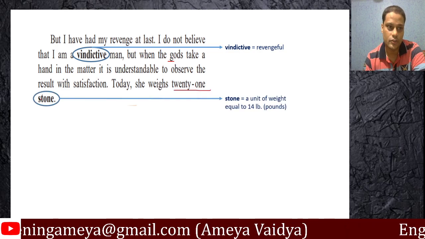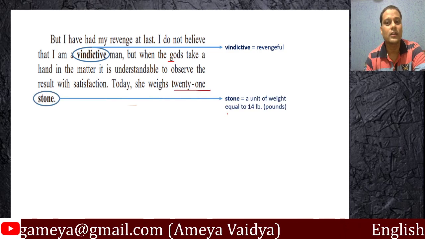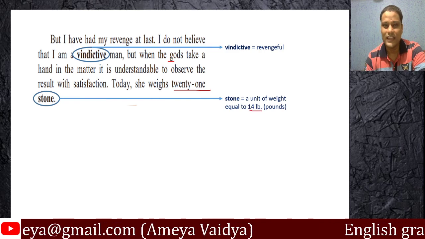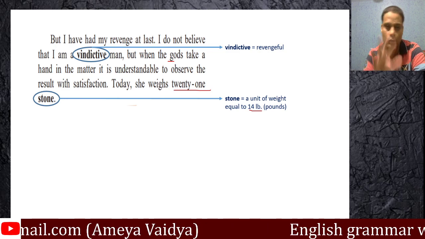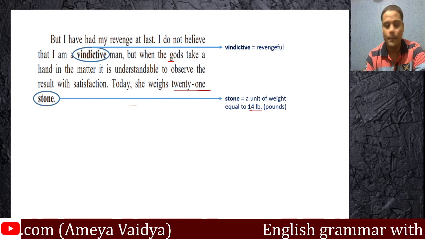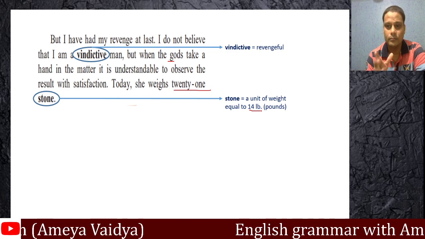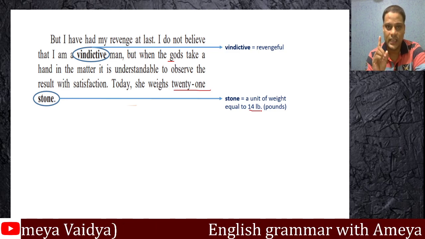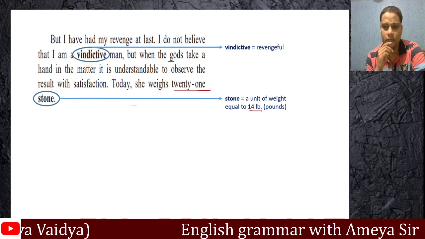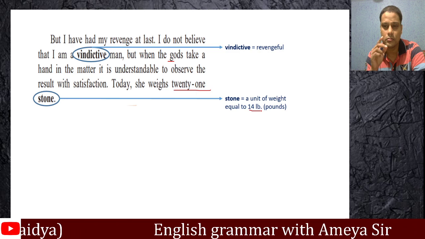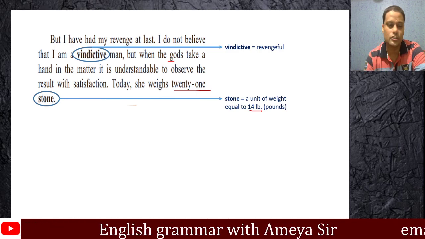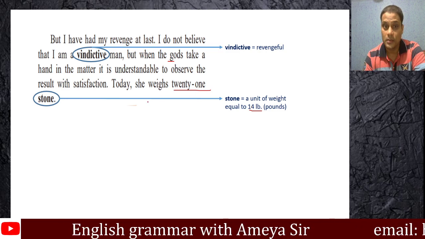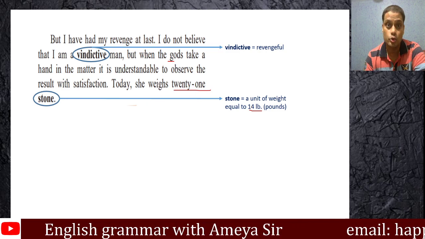So what's exactly a stone? It's a unit of weight. That's 14 pounds. Now that's 6.3 or 6.4 kgs. You can do the conversion on Google. Approximately 2 pounds is a kilogram, I believe. Or 1 kilogram is 2 pounds. It will be 6.3 or 6.4 kgs. Now you can multiply that, 22 stones.